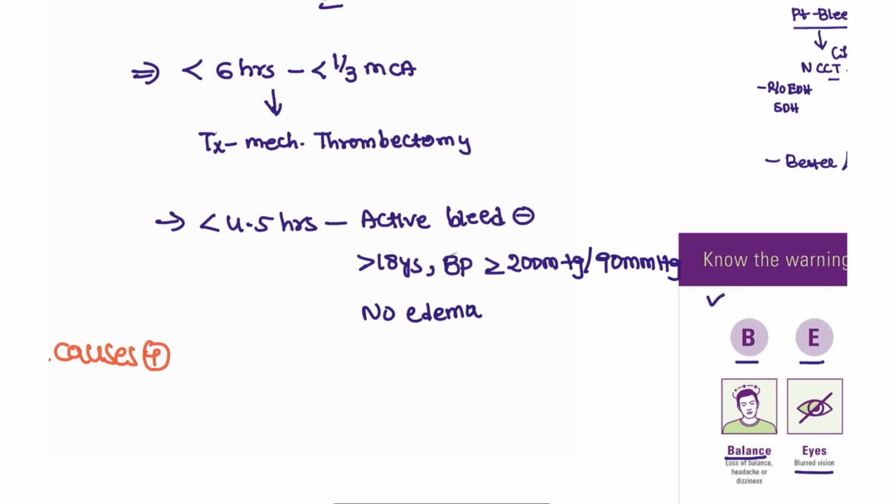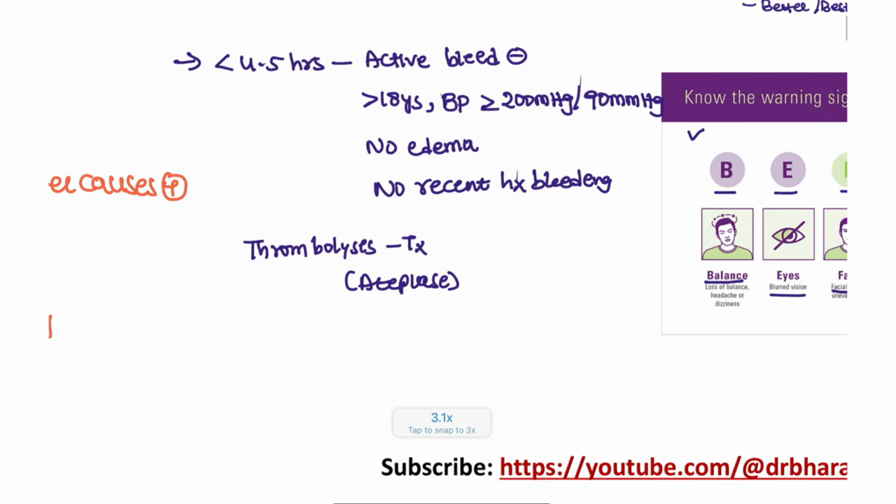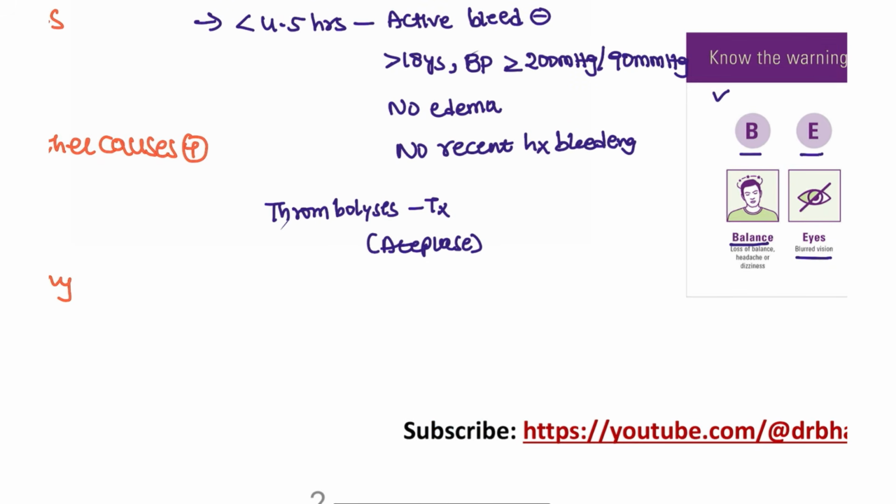No edema is seen in this patient and no recent history of bleeding. So this is the ideal person for thrombolysis. Thrombolysis is one of the best treatments, and alteplase is the drug that can be used for this patient. So this is for less than 4 hours.